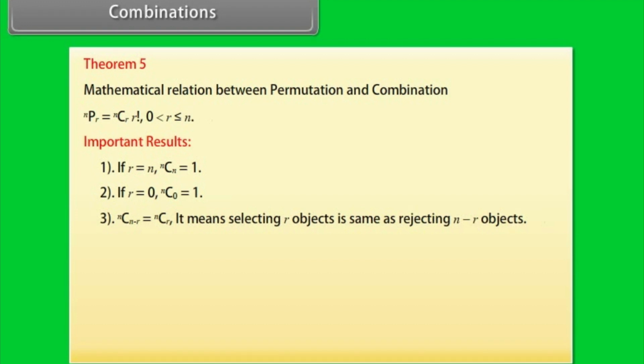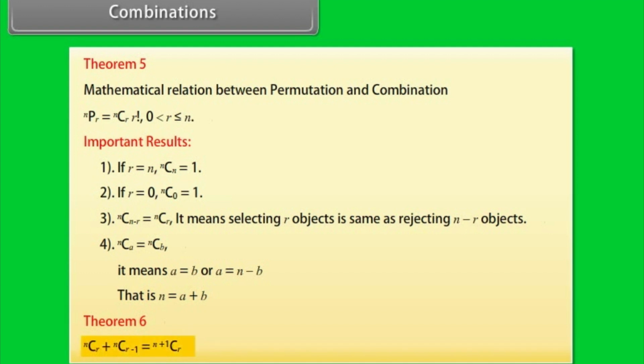3. nC(n minus r) is equal to nCr. It means selecting r objects is same as rejecting n minus r objects. 4. nCa is equal to nCb. It means a is equal to b or a is equal to n minus b. That is, n is equal to a plus b. Theorem 6. nCr plus nC(r minus 1) is equal to (n plus 1)Cr.